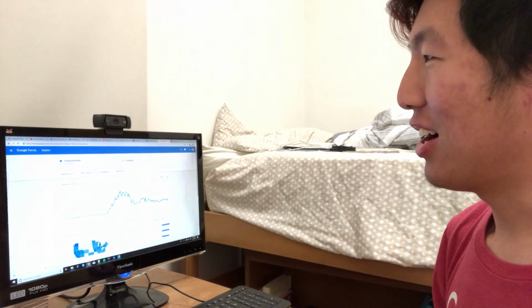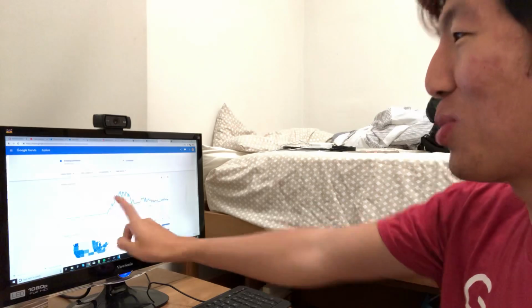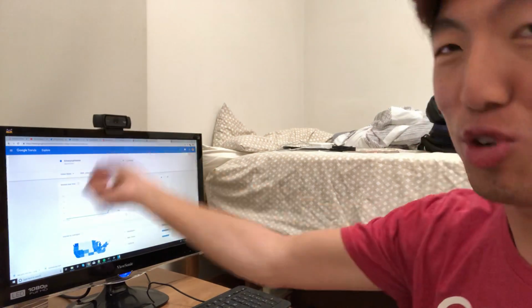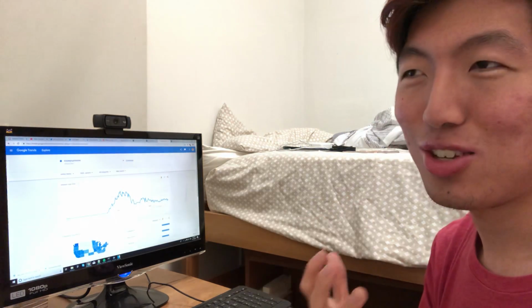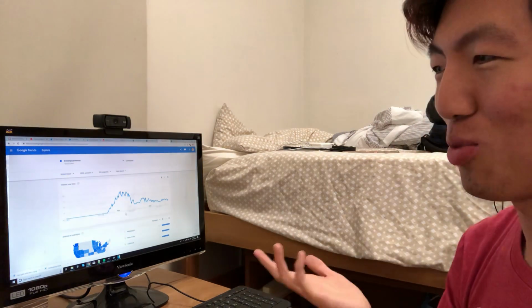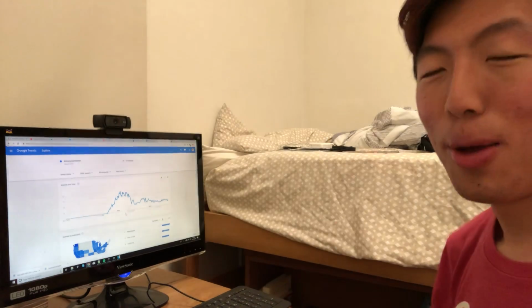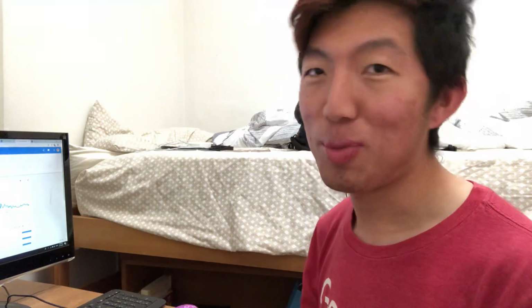So it's kind of dodgy because we're assuming that the Google Trends of Know Your Meme reflects the actual activity on Know Your Meme, which isn't always true. Also, I'm saying Know Your Meme all the time. It sounds weird. But that's the general gist of it. That was my methodology, and that's how I got the numbers.